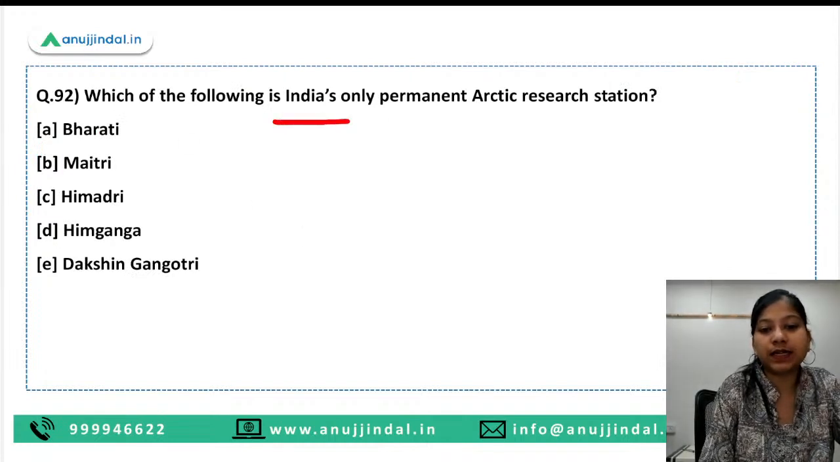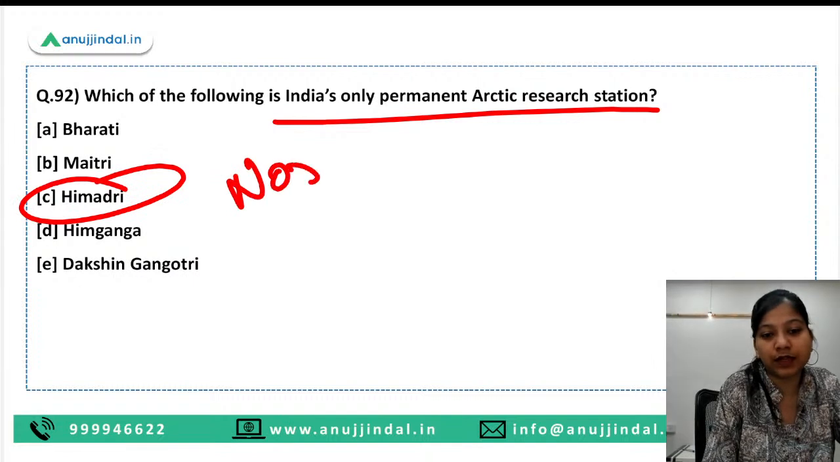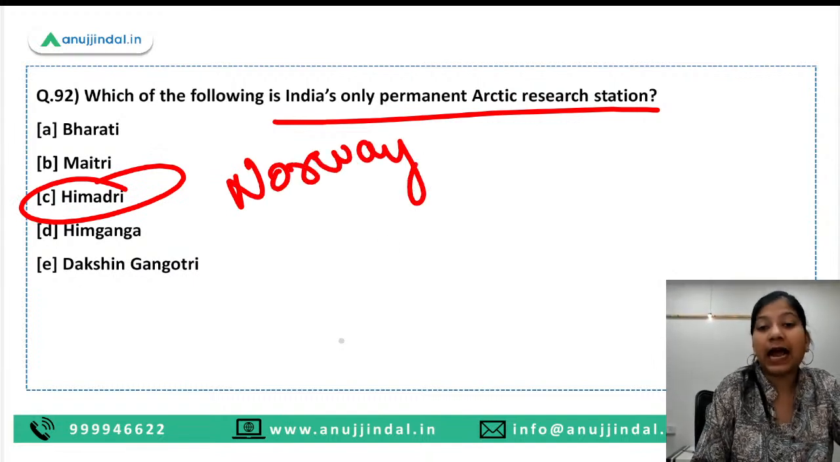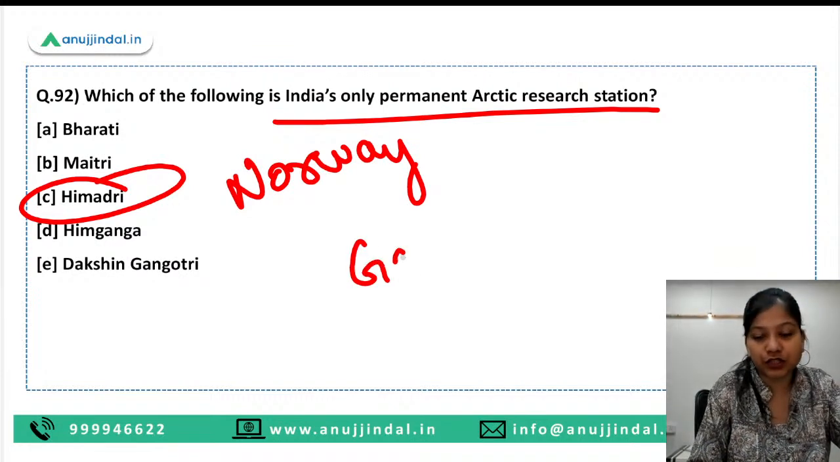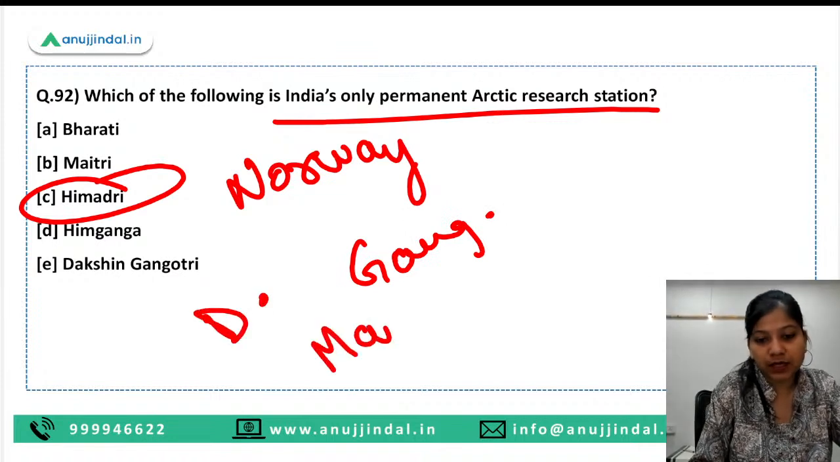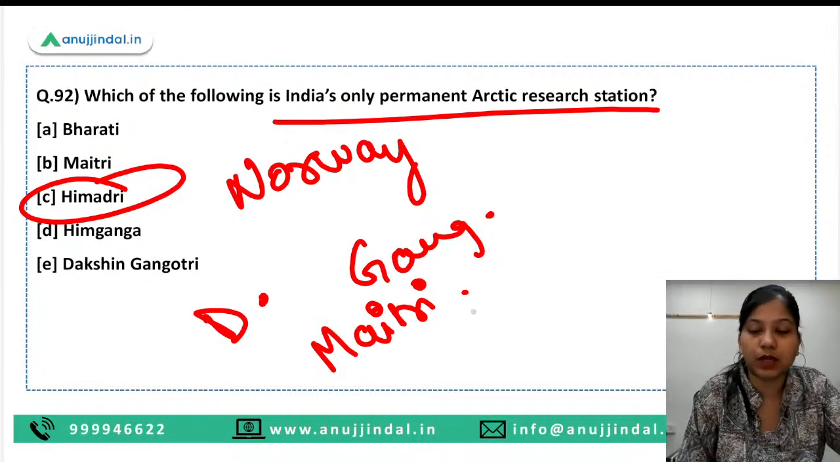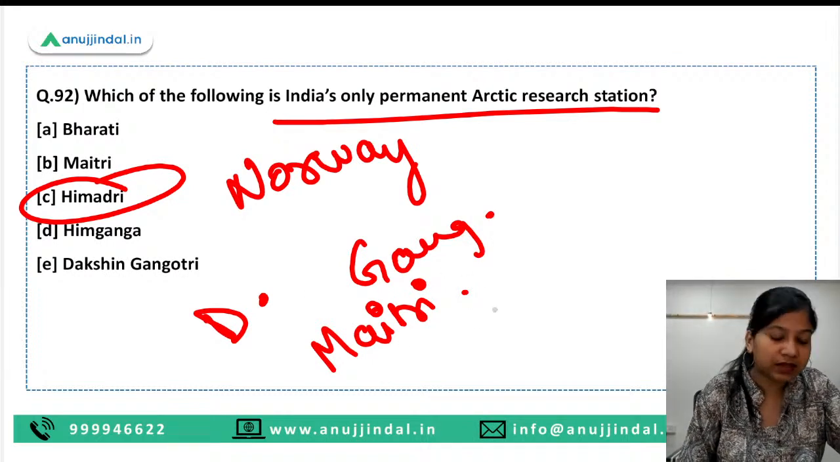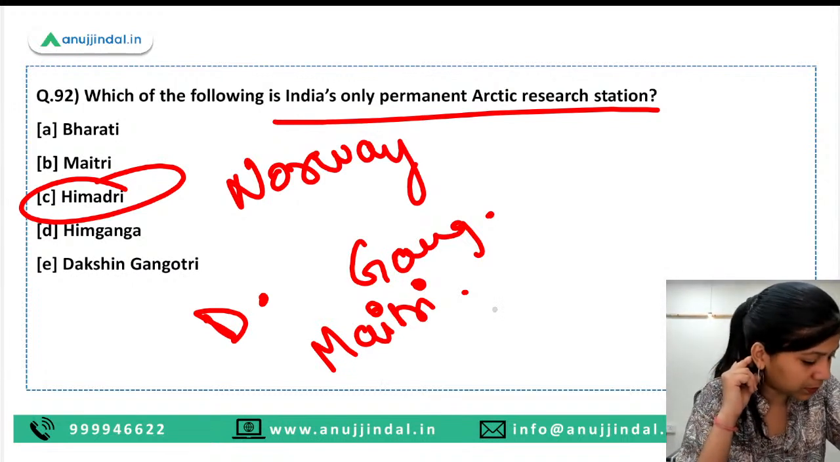Which of the following is India's only permanent Arctic research station? Himadri, which is located in Norway. Okay, and which stations do we have in Antarctica? So we have three stations. We have Dakshin Gangotri, okay? We have Maitri, and I'm forgetting the name of the third one. With Dakshin Gangotri, Maitri, can anyone of you remind me the name of the third one?